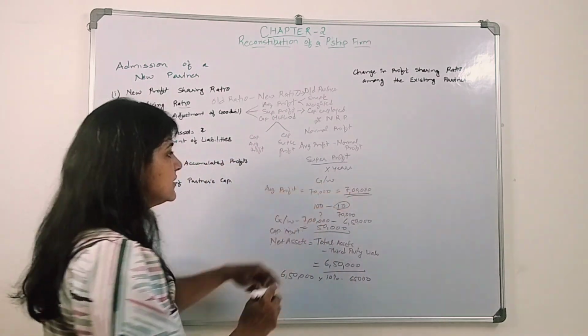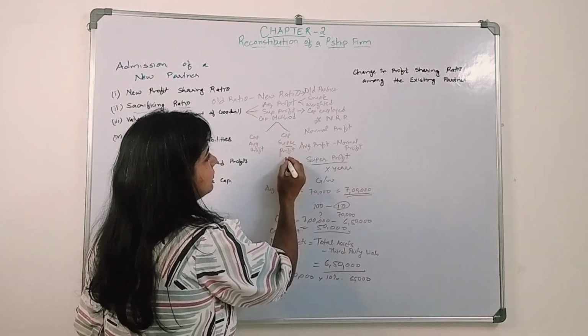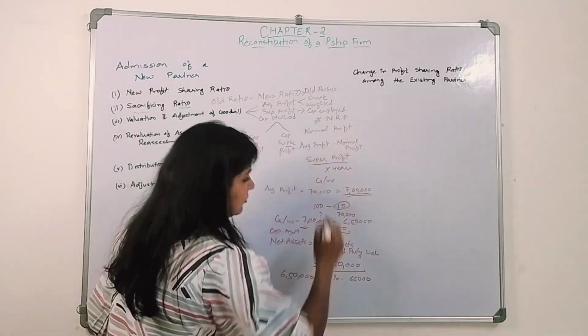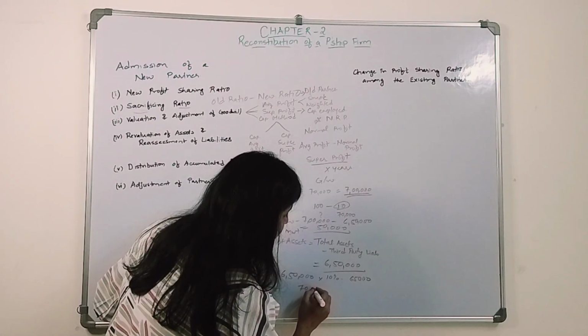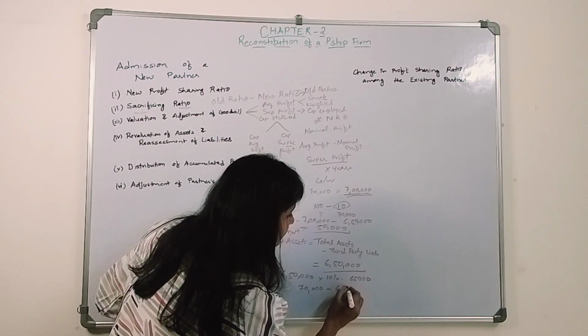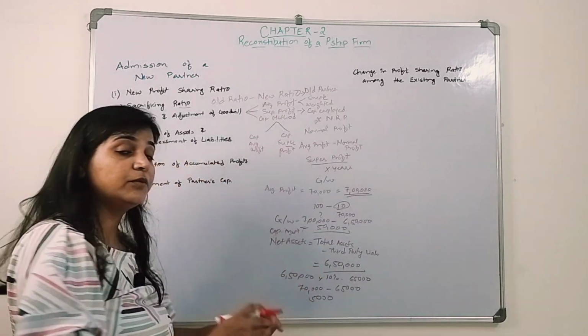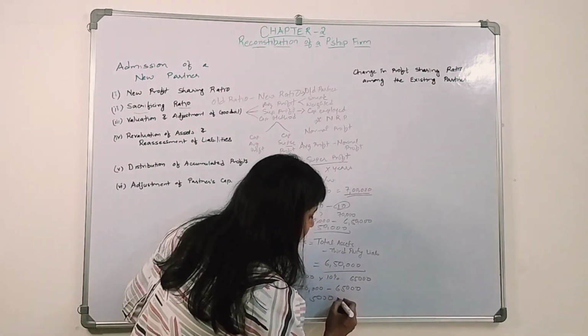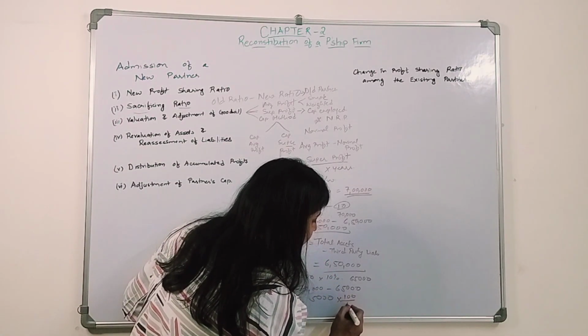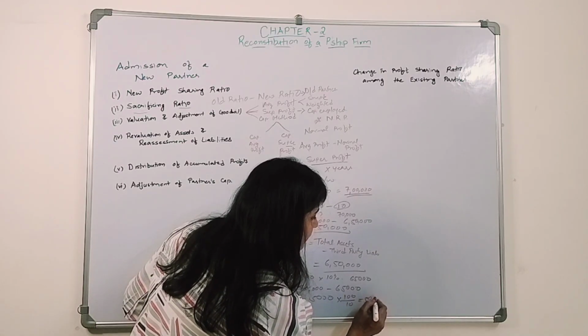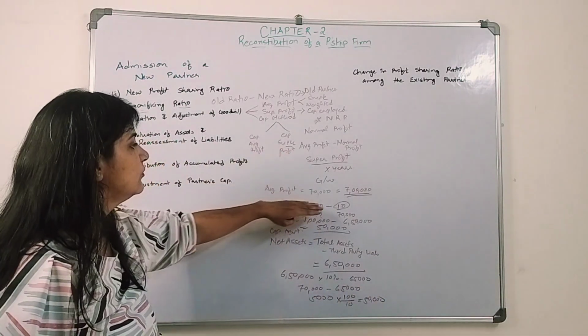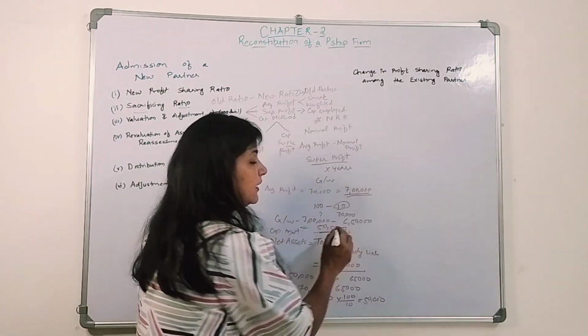Now, how much is their average profit? How will we determine super profit? Average profit minus normal profit. Average profit is 70,000 minus 65,000, so 5,000 is the super profit. This super profit we will capitalize. How? Into 100 by 10, that is 50,000, and this will be the amount of goodwill.